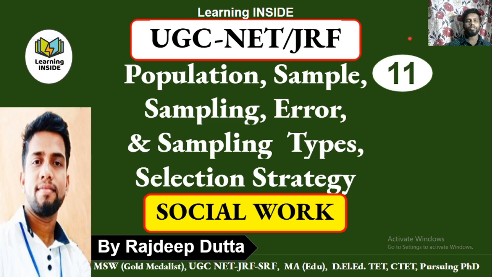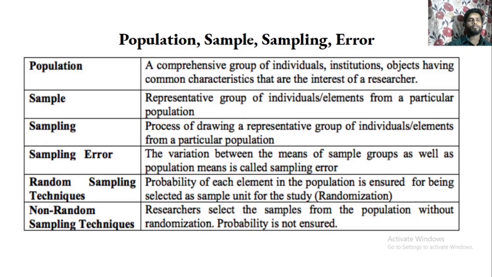Definitely you will be benefited because the topic I have chosen in the important materials section is definitely asked every time in your exam. Now, what is the concept of population, sample, sampling and sample error? The concept population is a comprehensive group of individuals, institutions, or objects having common characteristics that are of interest to a researcher. That means a population is a comprehensive group of individuals or institutions or objects having similar characteristics that are of interest to a researcher.